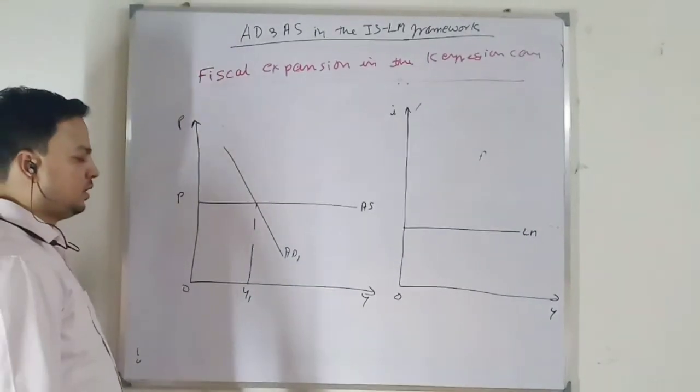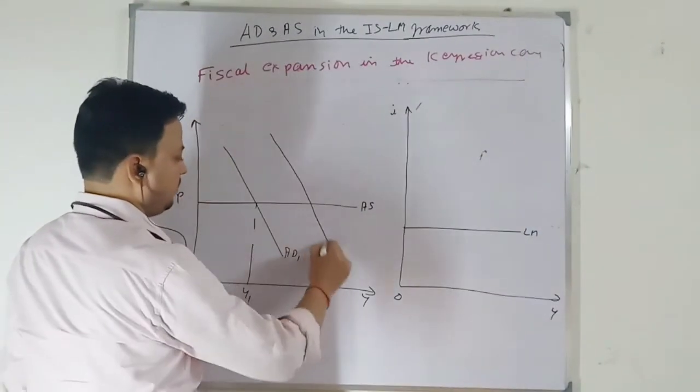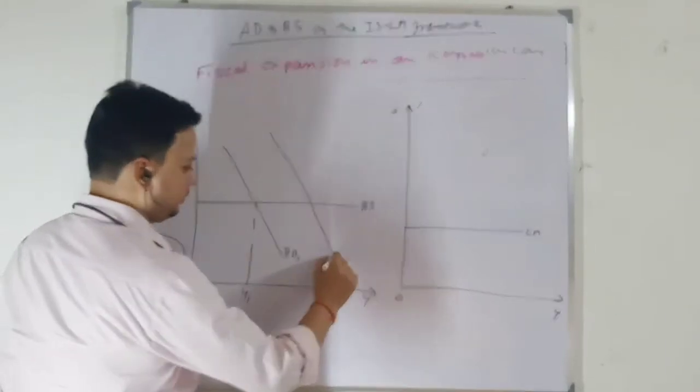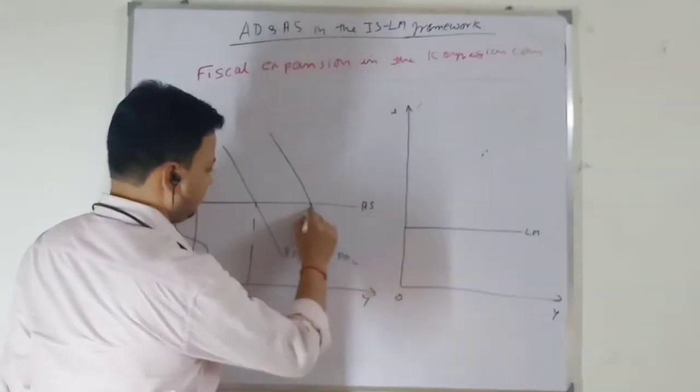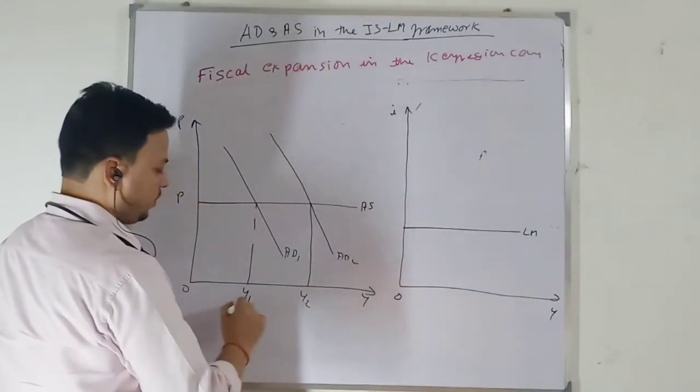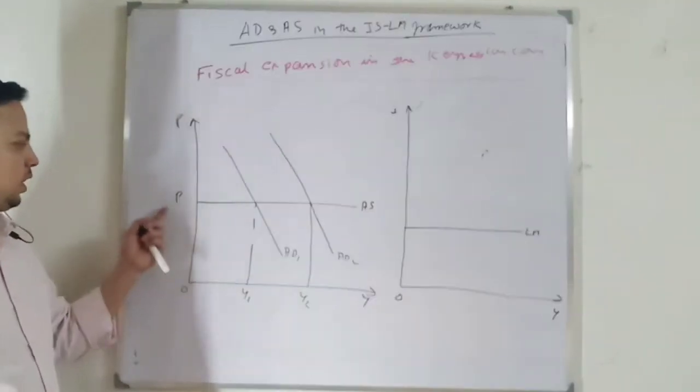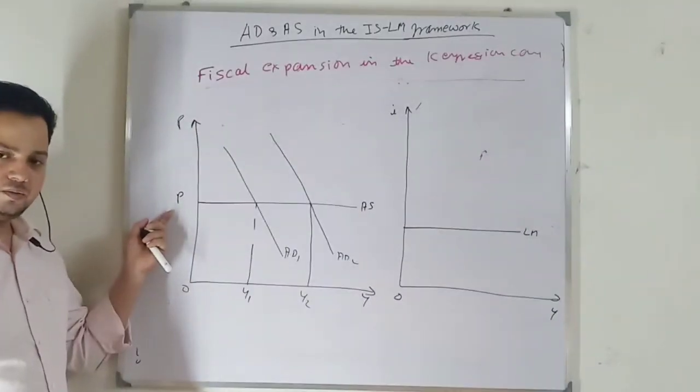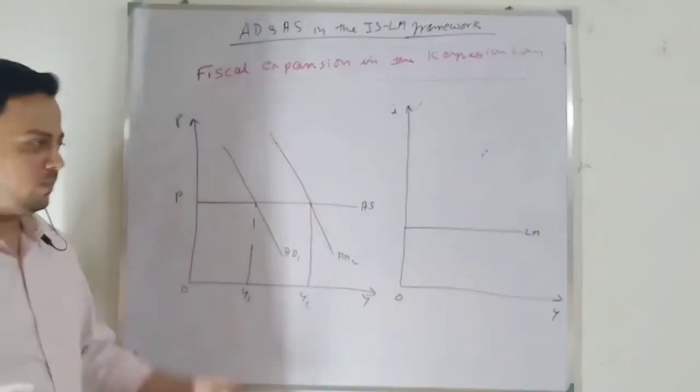When there is a fiscal expansion, my aggregate demand curve shifts rightward. So output increases from Y1 to Y2 without any effect on price level. Very simple, we have done this many times already.